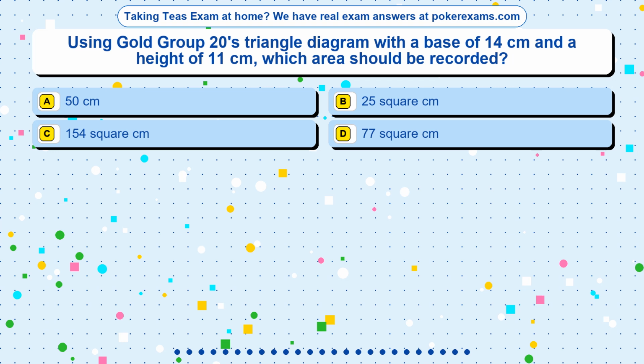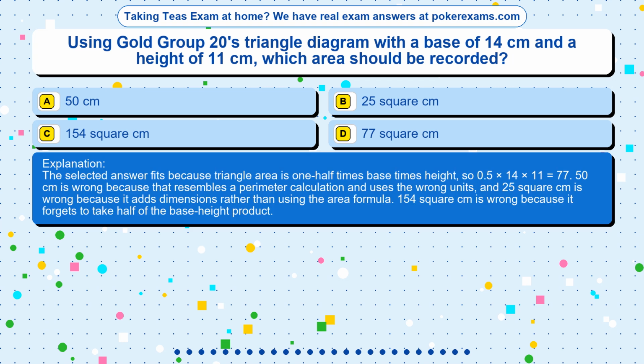The correct answer is option. The selected answer fits because triangle area is 1/2 times base times height, so 0.5 times 14 times 11 equals 77. 50 centimeters is wrong because that resembles a perimeter calculation and uses the wrong units, and 25 square cm is wrong because it adds dimensions rather than using the area formula. 154 square cm is wrong because it forgets to take half of the base height product.